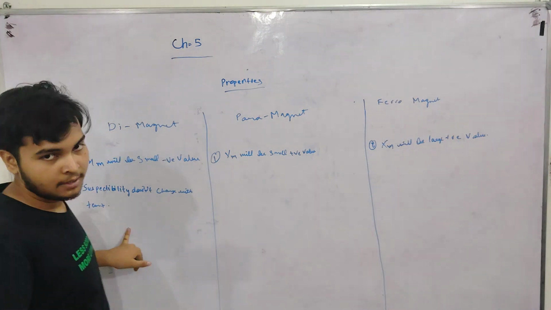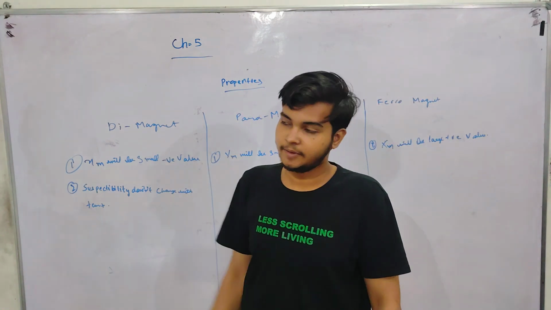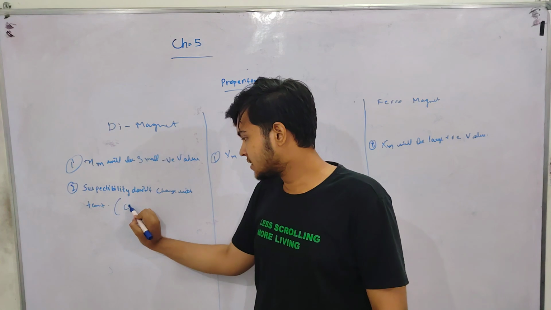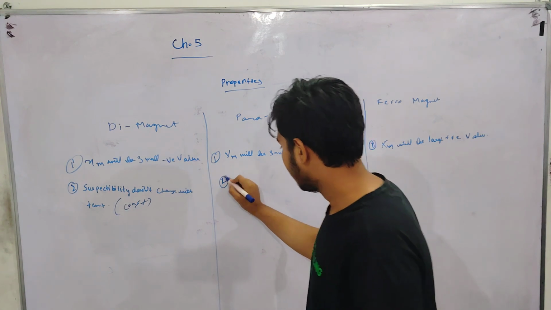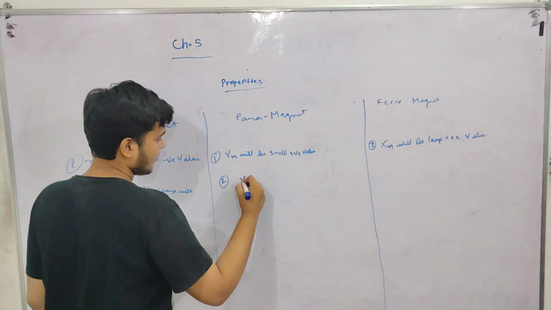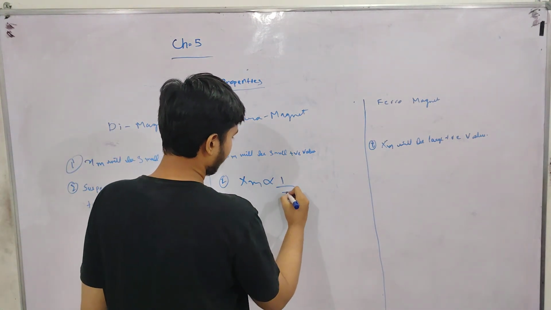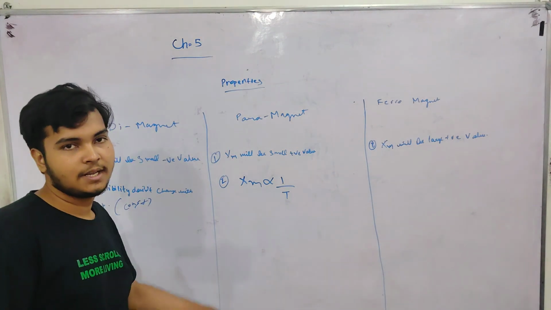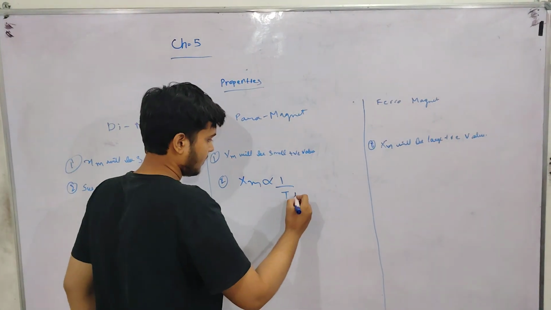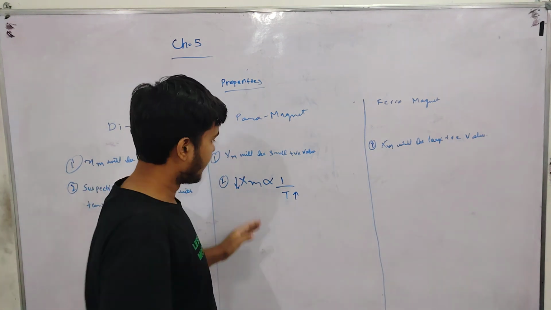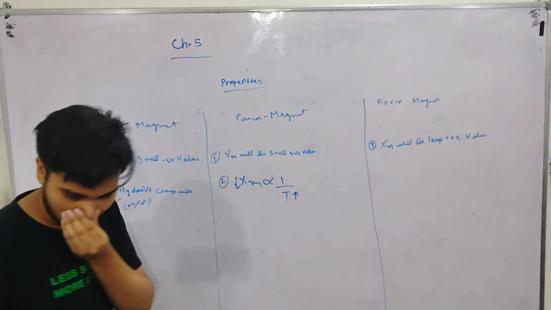In case of diamagnetic, when temperature changes, the magnetic susceptibility will not change; it will remain constant, the same at all temperatures. In paramagnetic, on changing the temperature, Xm will be inversely proportional to temperature. If temperature is increased, magnetic susceptibility will decrease, and if temperature is decreased, magnetic susceptibility will increase. Hope you understand.